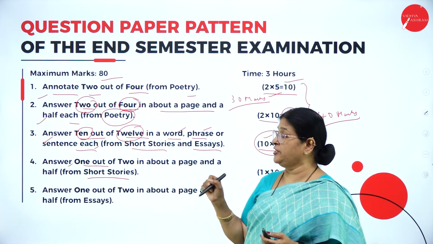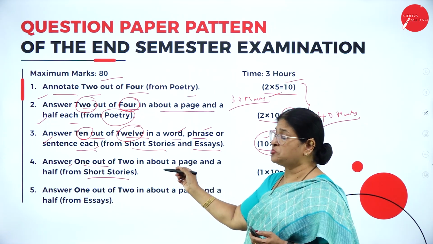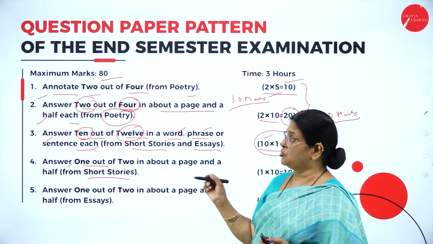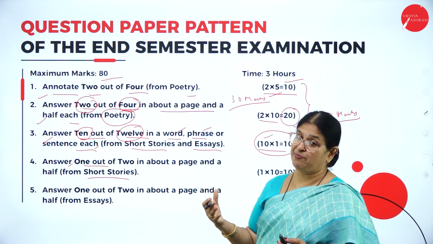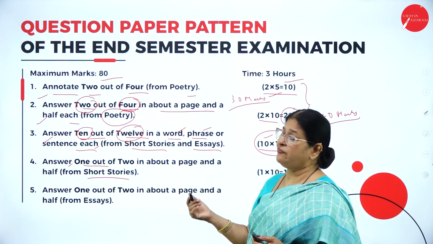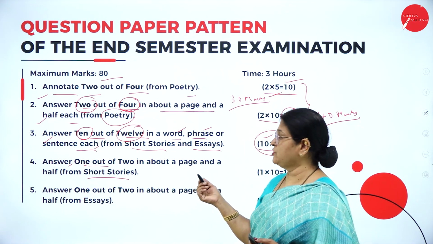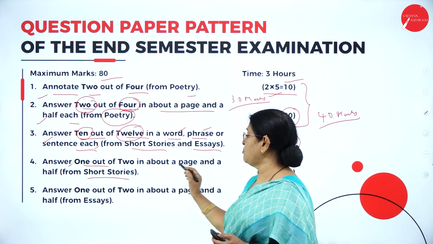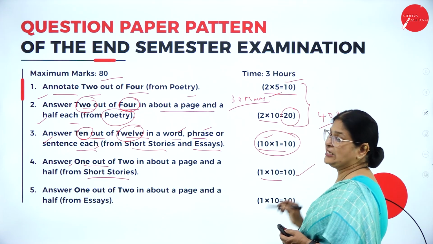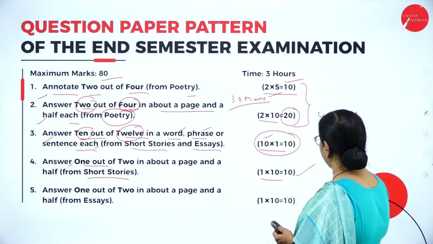So the previous part is one word, a phrase or a sentence. But this particular part of your question paper, question number 4, is about short stories, and it is a descriptive type of question, where you have to describe the story that you have read. The 3 stories, that is unit 2 of your syllabus. Answer 1 out of 2 in about a page and a half from the short stories, that is 1 into 10, that is 10 marks. So totally it is again plus 10, that is 50.